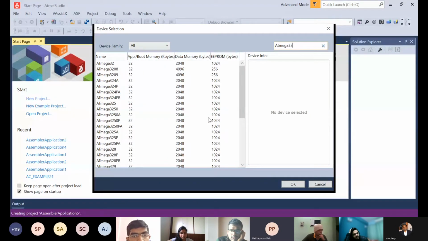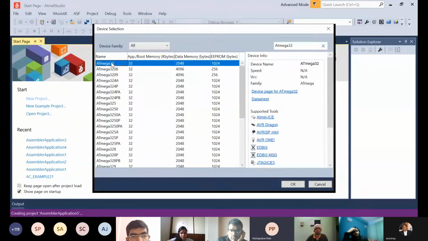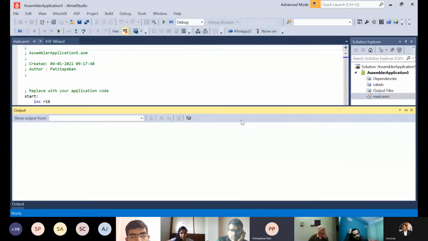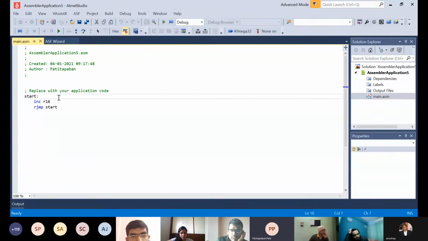If you search for Atmega32, you will get it as the first result. You select the device. So first we choose the compiler, that is for assembly language. Second we choose our device, the Atmega32 microcontroller. Now it will create a project. It has created a project, and we can start writing our program here.